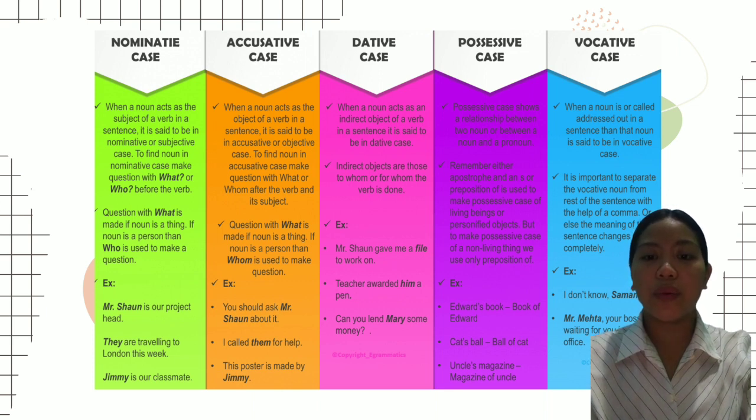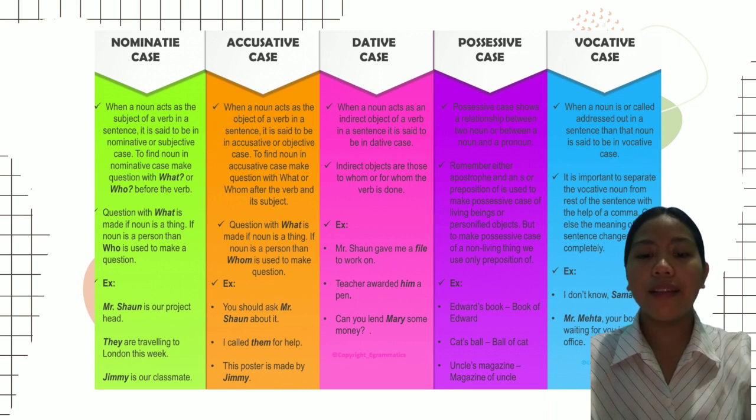In the dative case, when a noun acts as an indirect object of a verb in a sentence, it is said to be in the dative case. Indirect objects are those to whom or for whom the verb is done. For example, "Mr. Sean gave me a file to work on." "Teacher awarded him a pen." "Can you lend Mary some money?"